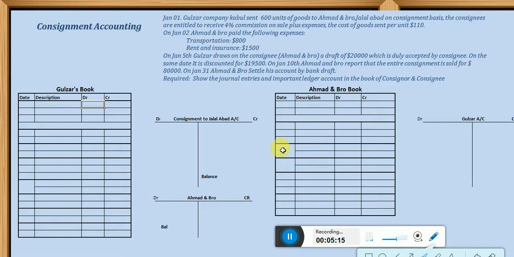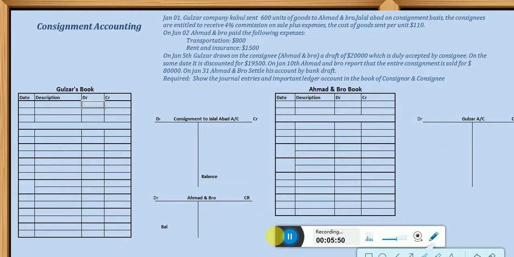Gulzar is the consignor and is sending some goods to Ahmad and Bro. Now Gulzar, the consignor, should maintain two accounts, one by the name of consignment to Jalalabad or consignment to place account, and another by the name of the partner, Ahmad and Bro. Similarly, Ahmad and Bro will create one partner account only, not a consignment to Jalalabad account.